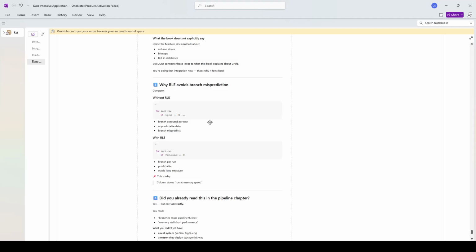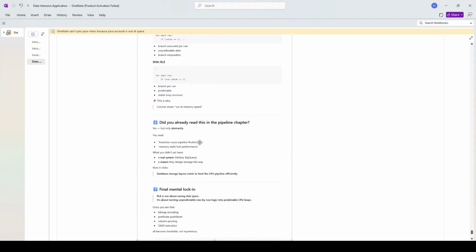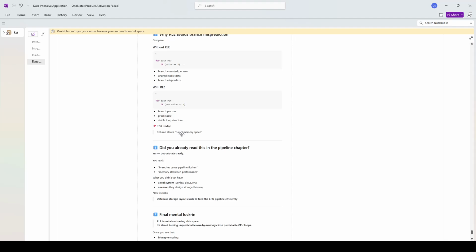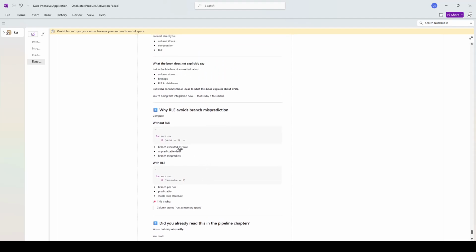This is why column stores run at memory speed.